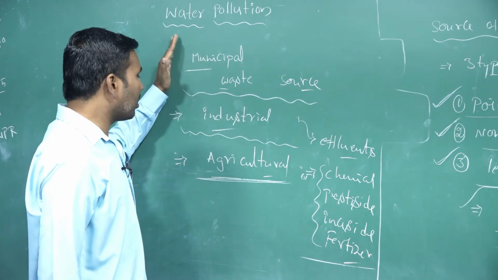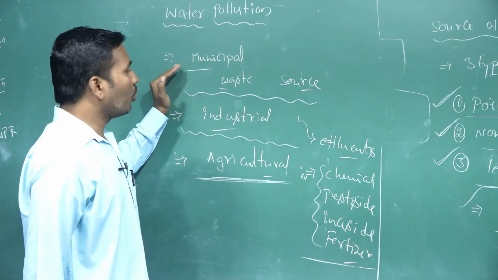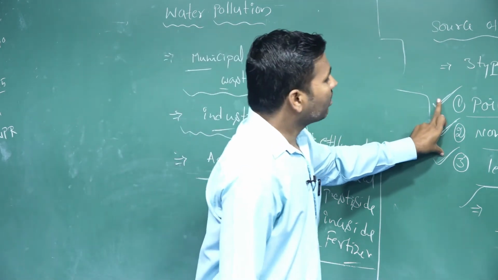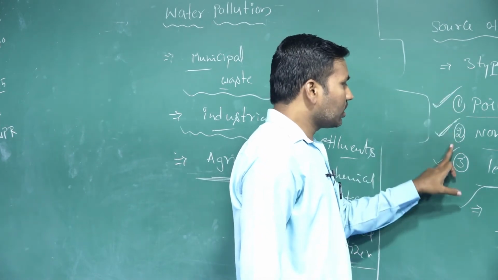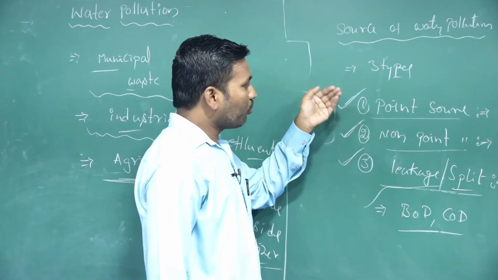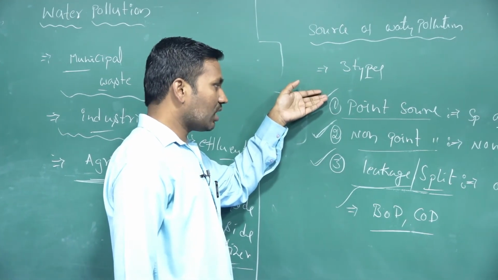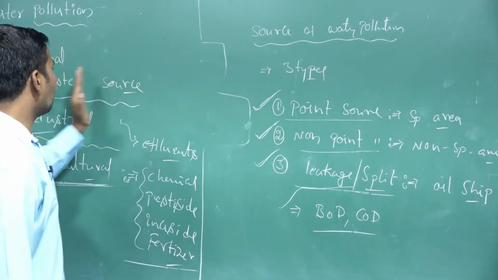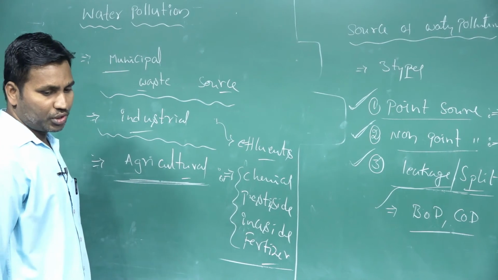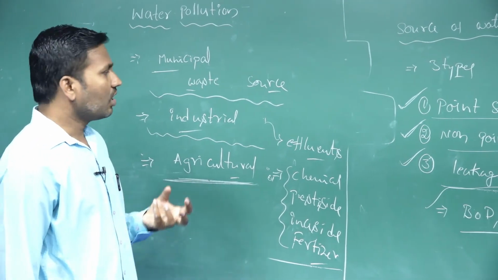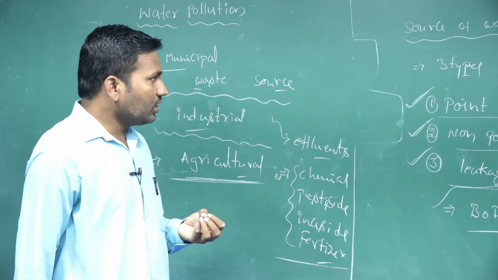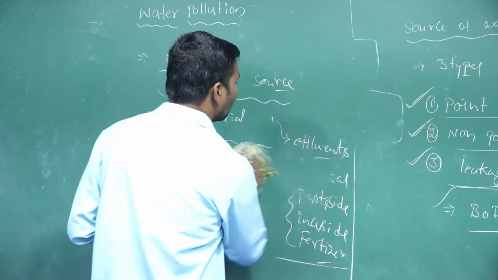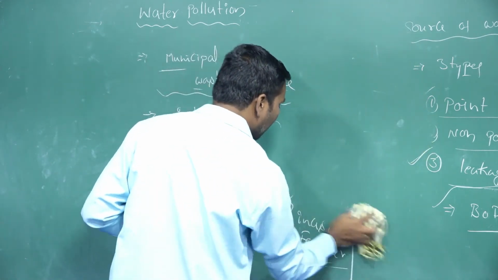So these are based on from which field the pollutants are released, based on that, these three types we are taking. So the sources based on where the pollutants are going to mix with the water bodies are these three types. So these three types are the sources of water pollution. Then we are taking how the water pollution is causing, the effects of water pollution, how it is going to affect the ecosystem as well as the organisms.